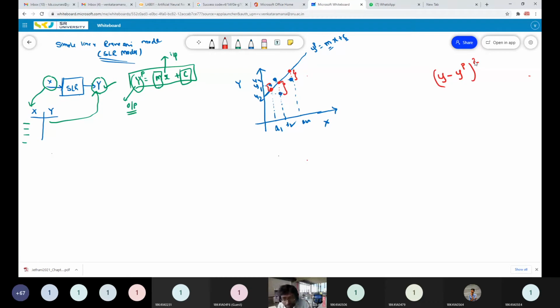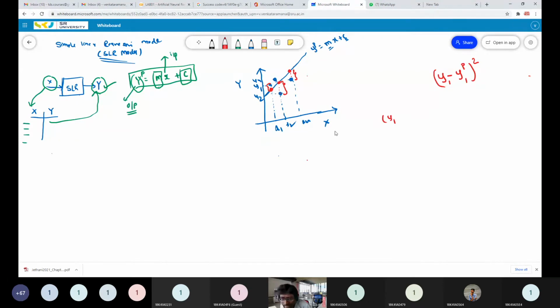Okay. And what I told? I have to find a line, based on the model parameters m and c, which has the minimum distance from all the data points. Here I have written it with respect to the first data point. Similarly, you have to write it for the second, third and fourth data points.